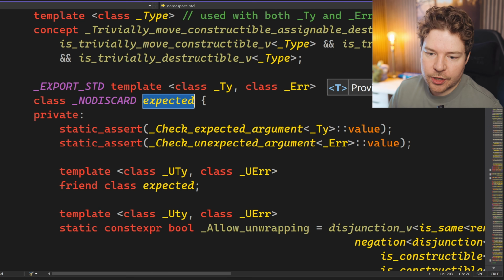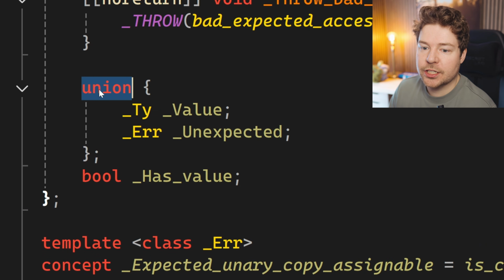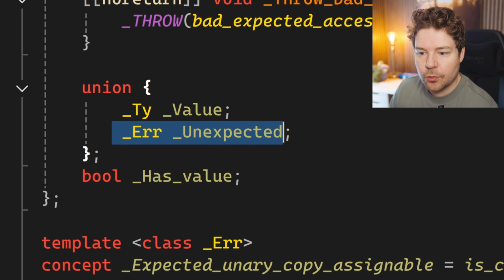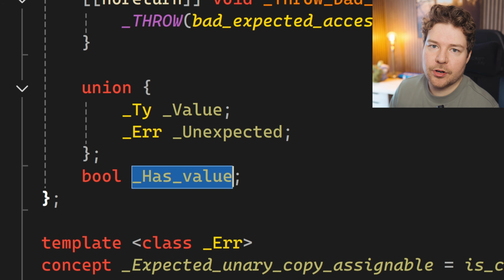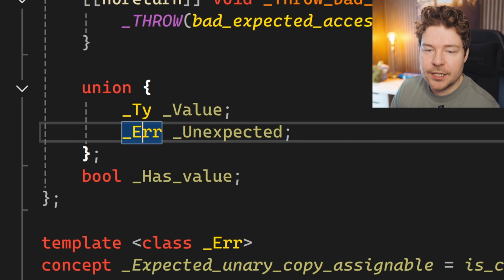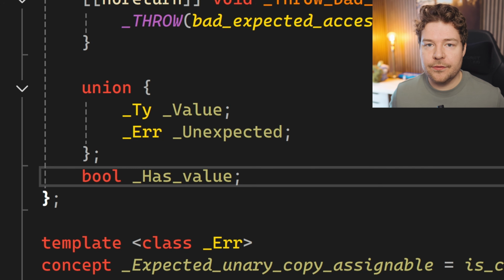The way this works internally is very important because, of course, we care about what our code is actually doing and performance. So internally, an expected object is actually a union of either the success value or the unexpected value, plus one additional byte, which basically dictates whether or not it's this value or that value. That's it. So depending, of course, on what types you actually put into these template arguments, the expected class itself does not allocate any memory and it stores its data very, very simply, which basically means that the overhead for this should be almost 0. And that's important because in my opinion, that actually makes this quite useful. And that's what we're going to talk about for the rest of this video.